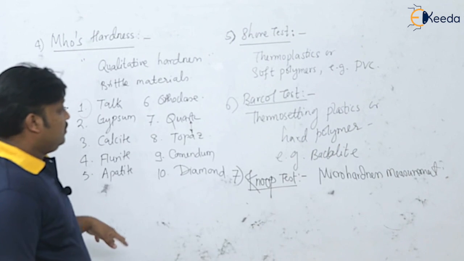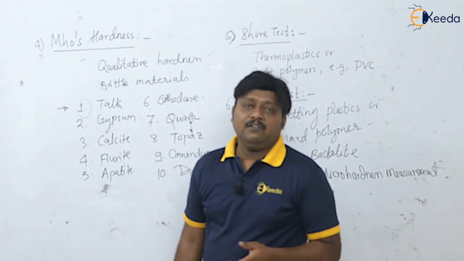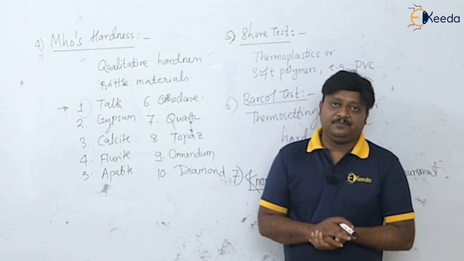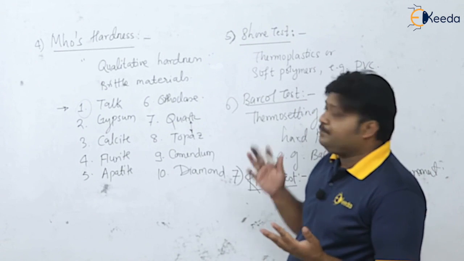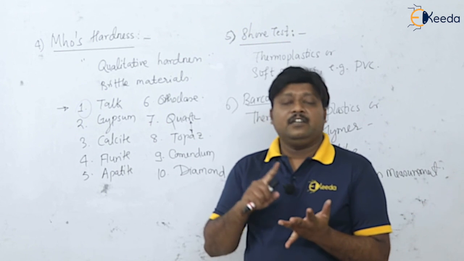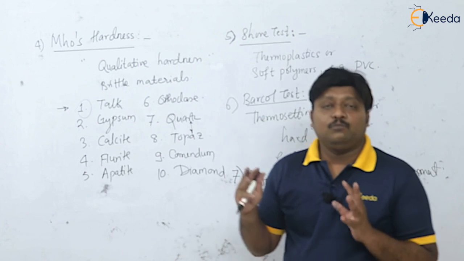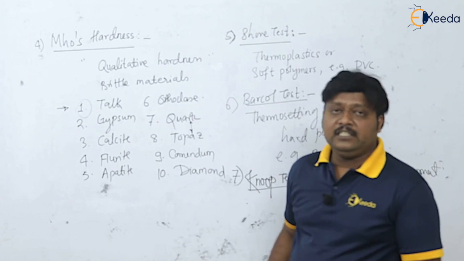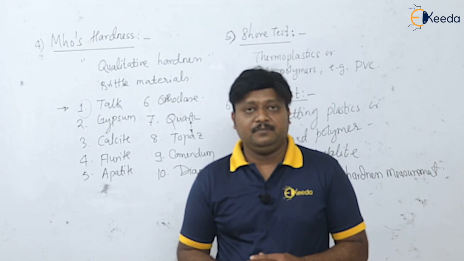So dear students, these are the various testing methods for hardness. We have seen Brinell hardness, Vickers hardness, Rockwell hardness, then the Mohs test, Shore test, Barcol test, and the Knoop test.